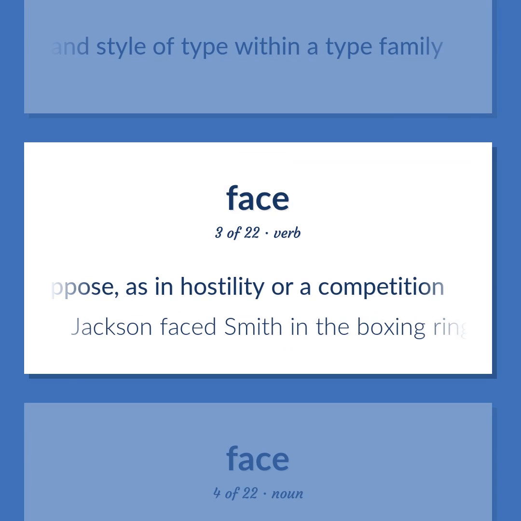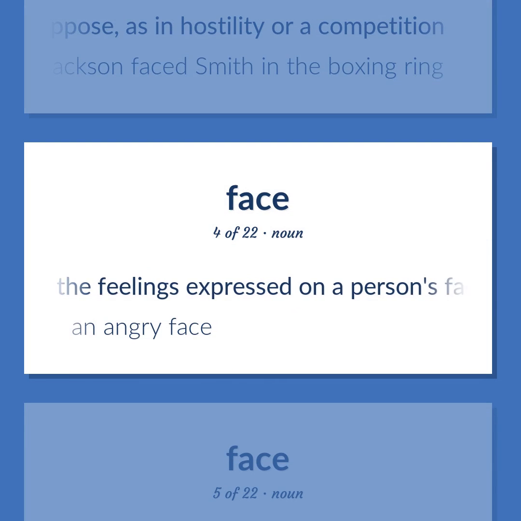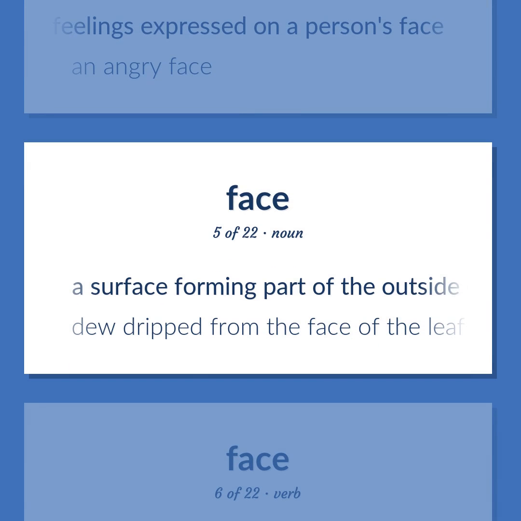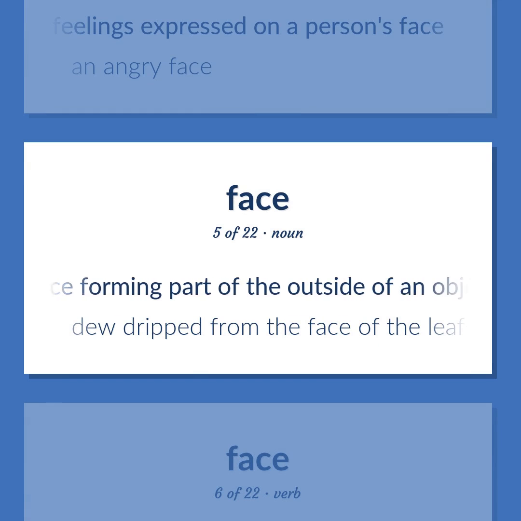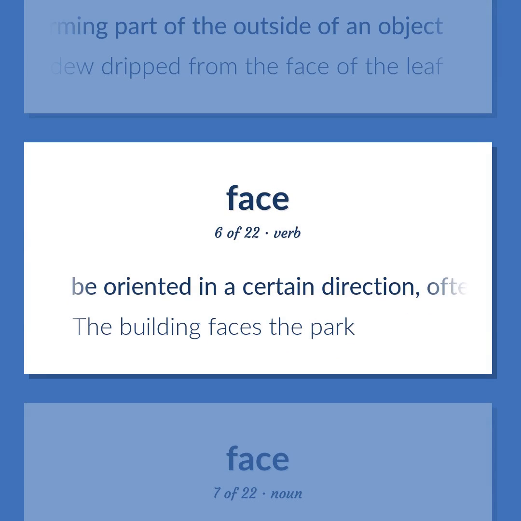Jackson faced Smith in the boxing ring. The feelings expressed on a person's face. An angry face. A surface forming part of the outside of an object. Dew dripped from the face of the leaf. Be oriented in a certain direction, often with respect to another reference point; be opposite to. The building faces the park.